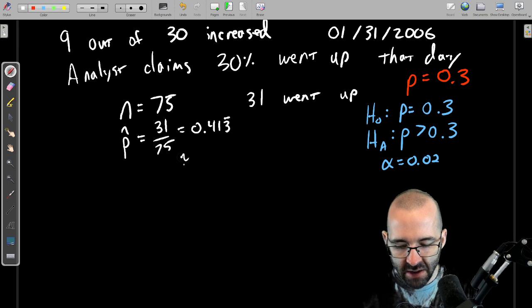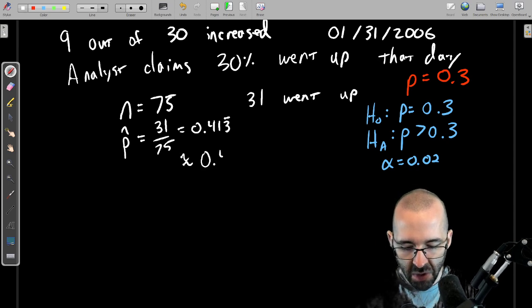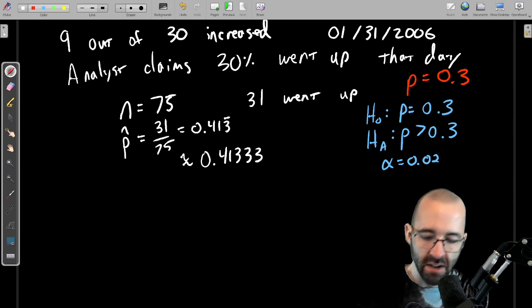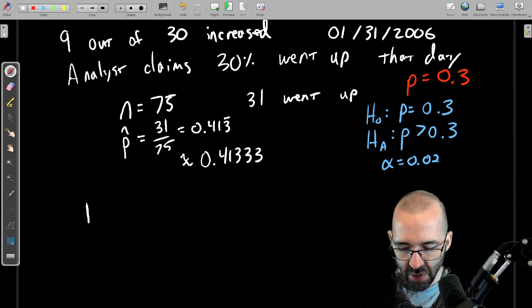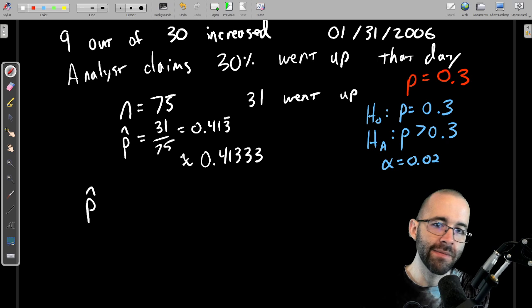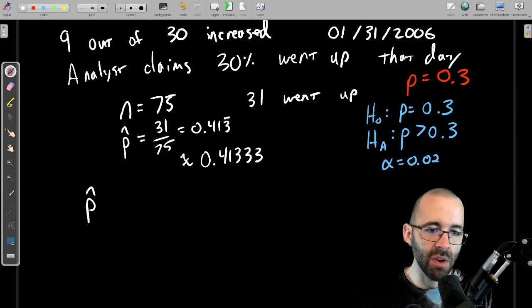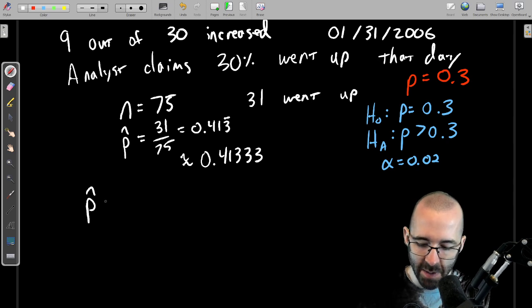So if we're rounding to 5 sig figs, this would be 0.41333. And our sigma, that's their standard error. We're going to need that, well, check the central limit theorem. And it'll go through checking just like we did in the last example.